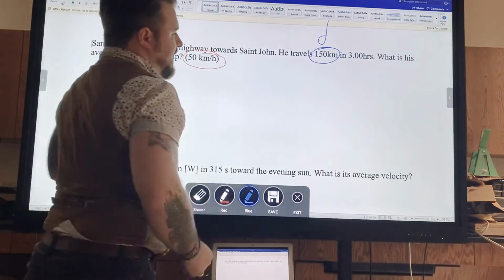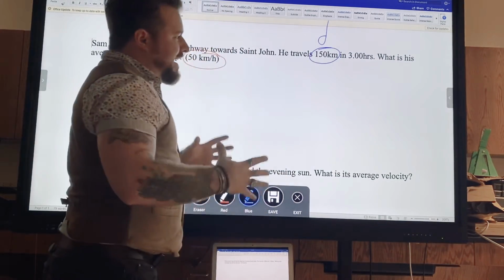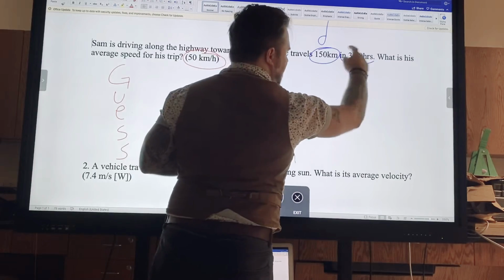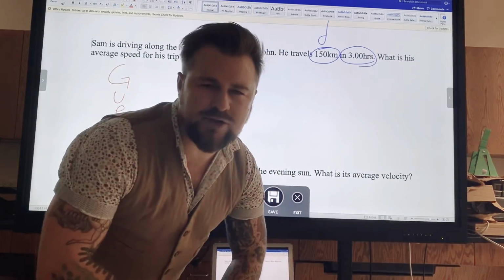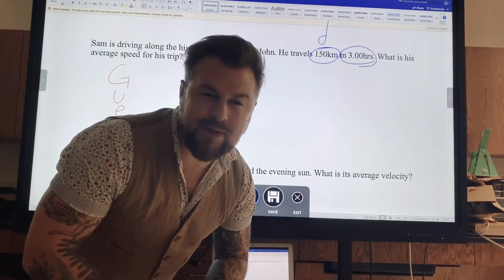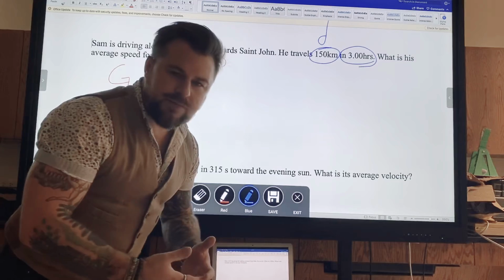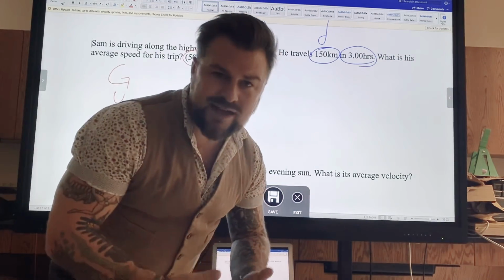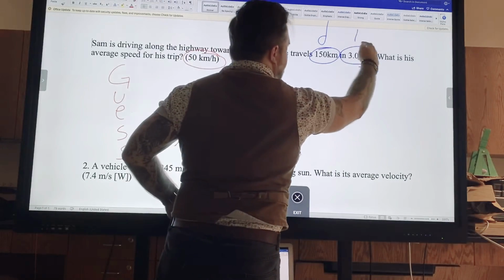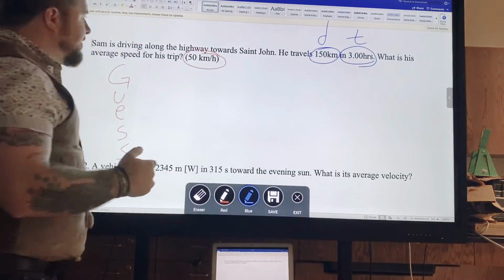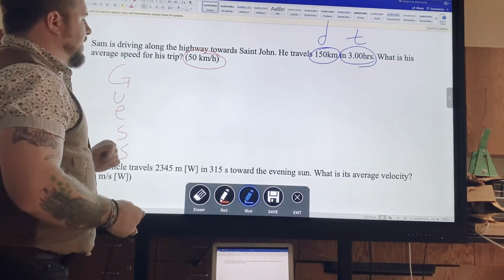Now, let's continue. I have a distance. He travels 150 kilometers, a distance, in 3 hours. Hours, what is that a measure of? 1 minute, 2 minutes, 30 minutes, 1 hour. What is it a measure of? It is a measure of time. So this would be my T, time. What is his average speed for the trip?